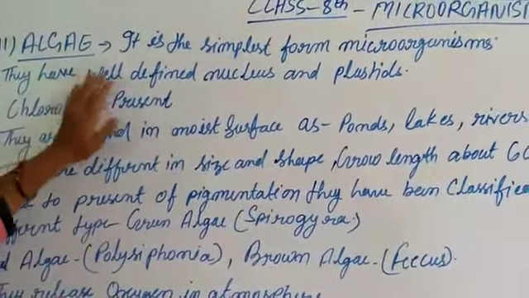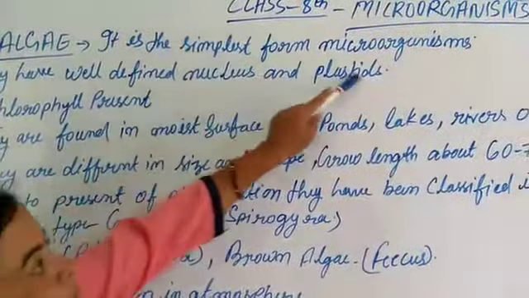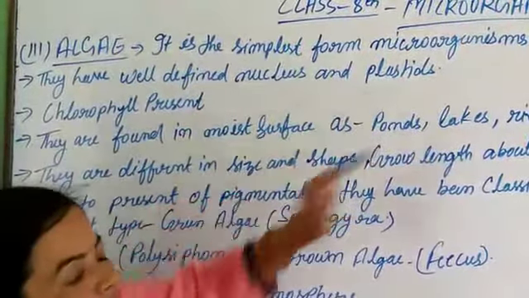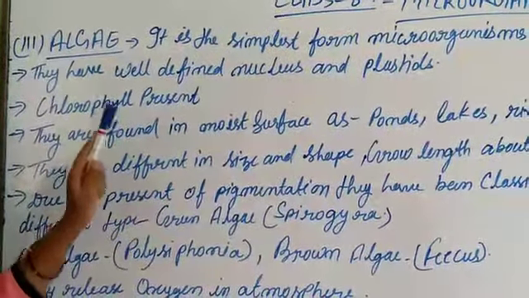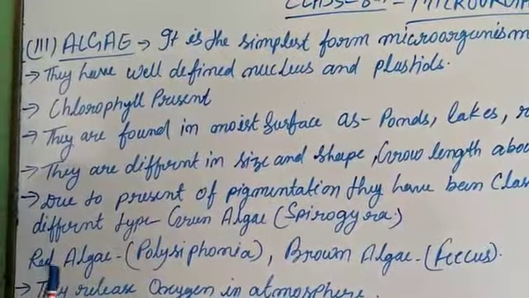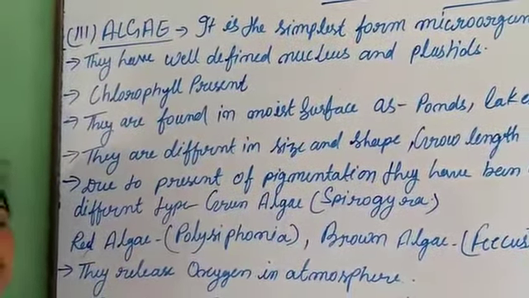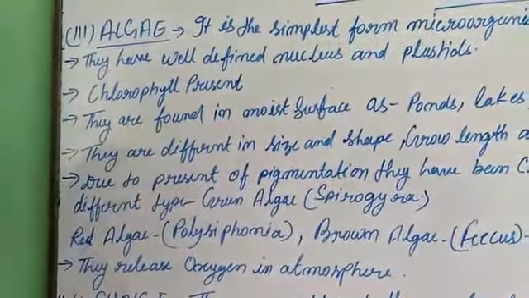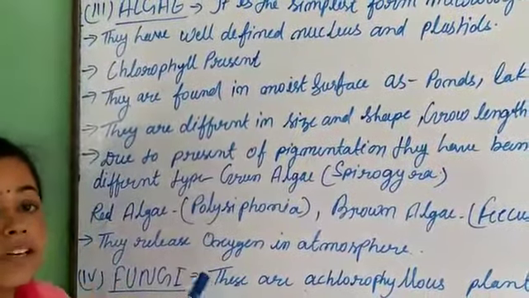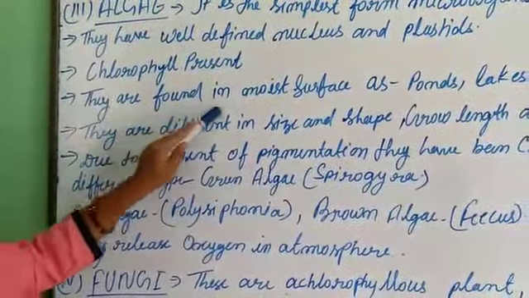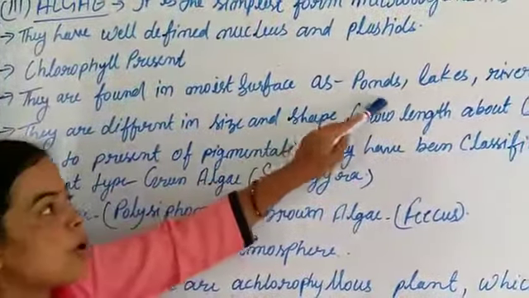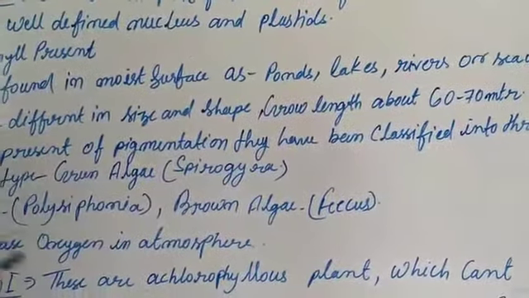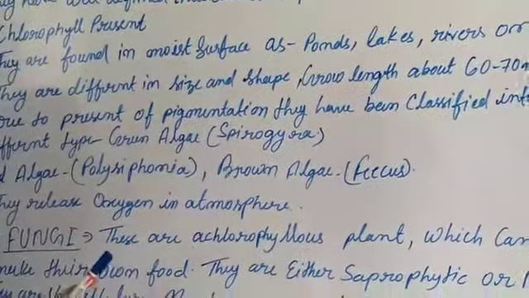Let's see algae. It is the simplest form of microorganism. They have a well-defined nucleus and plastids. Algae are found everywhere, in moist places. Chlorophyll is present, and due to the chlorophyll, they can make their own food. They are found in moist surfaces like pond, lake, river and seawater. In the sense, they are found in fresh water.